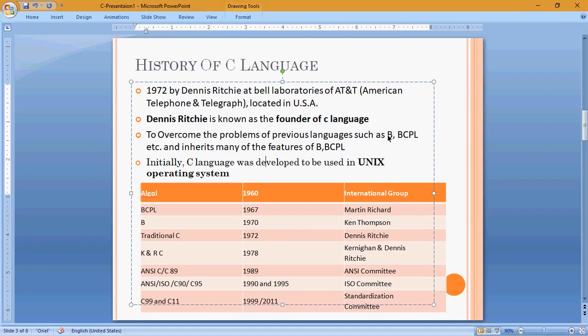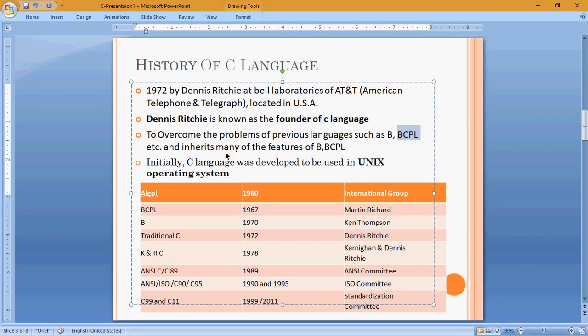So before C language, there were some other languages. That is the term alphabet C: before C, B existed. That's why that language name is also B only. Before C, B existed, and BCPL, Basic Combined Programming Language. These were programming languages that already existed.